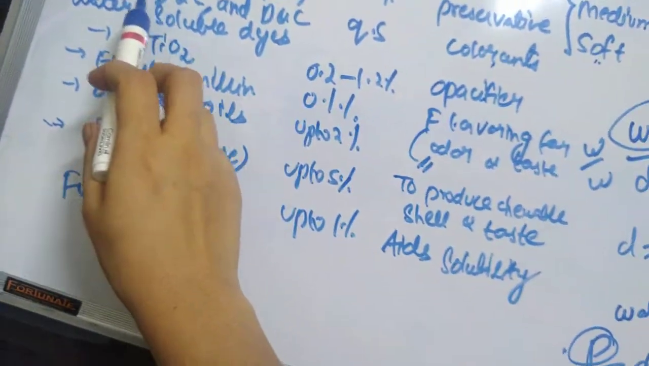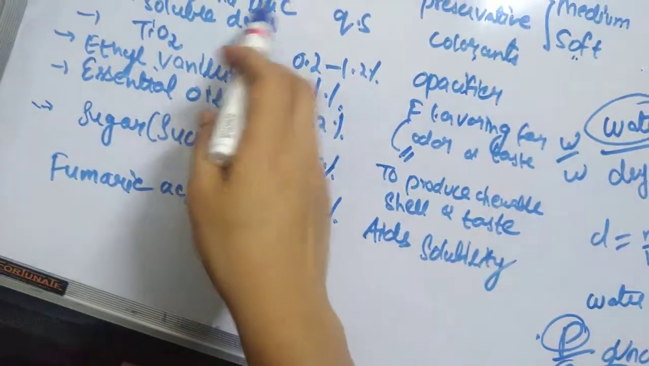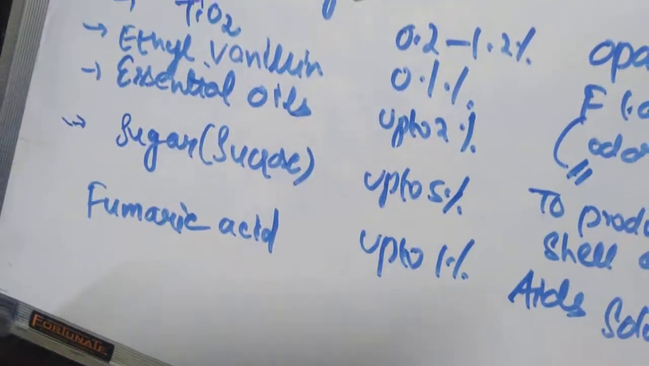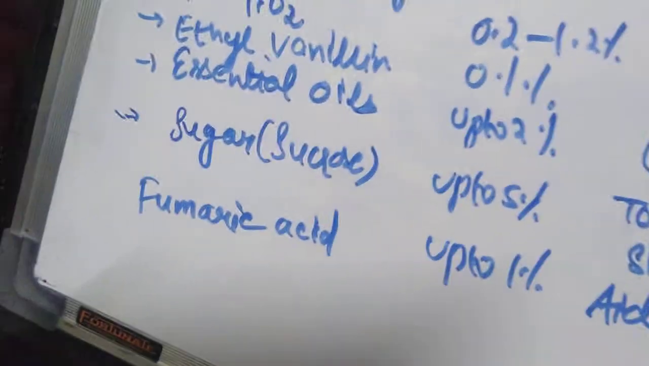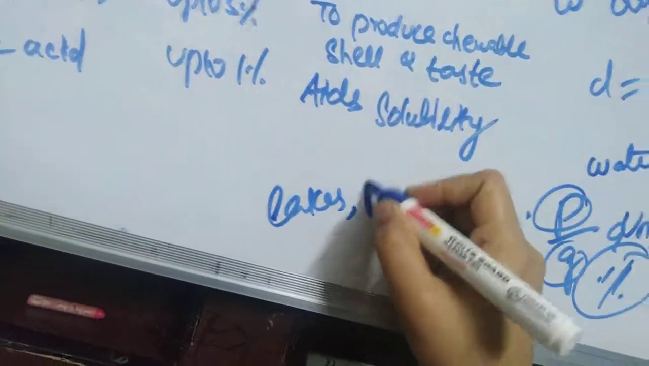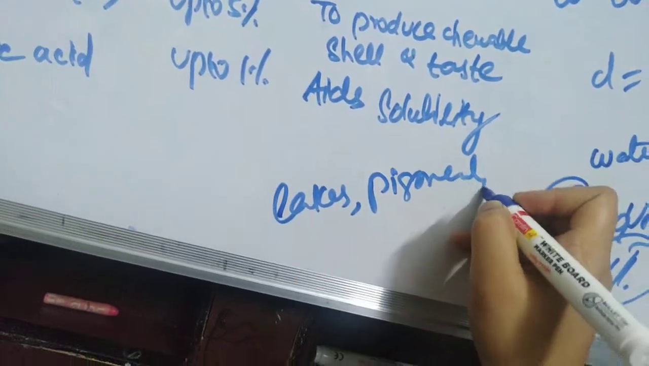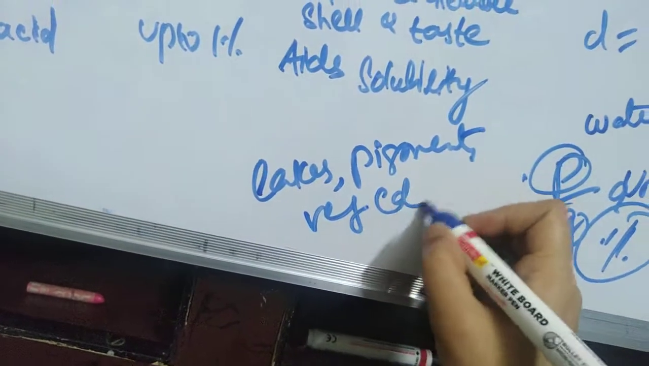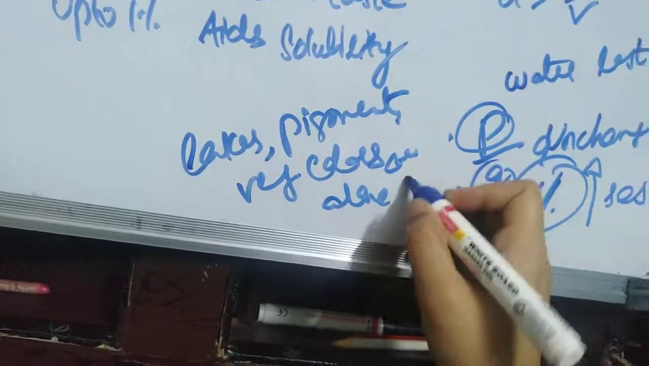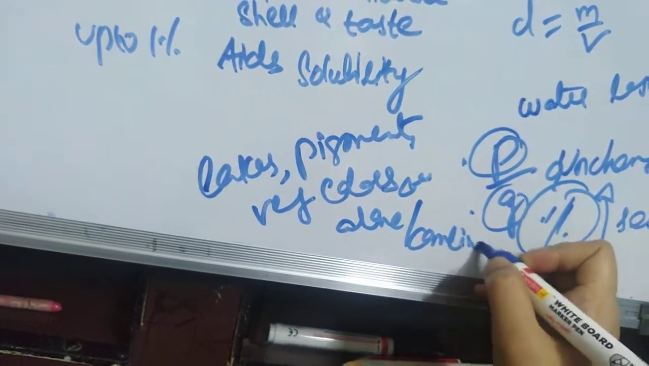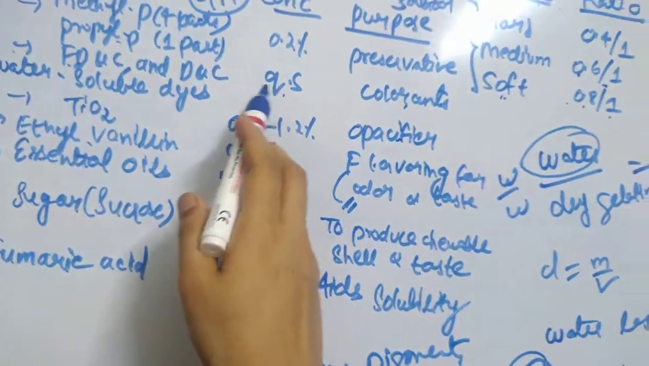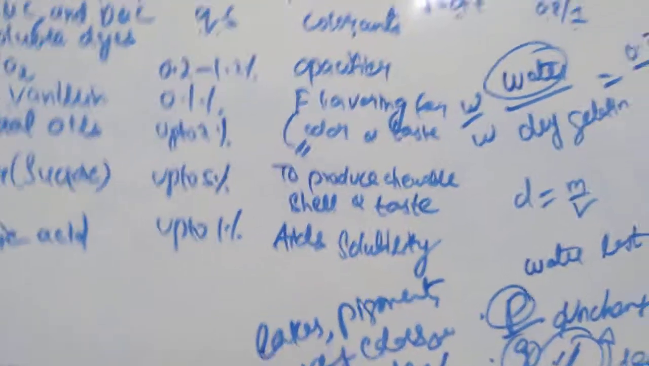Then your FD&C, that is food, drugs and cosmetics dyes, and D&C dyes. Apart from that, your lakes, pigments, vegetable colors. These can be used alone or in combination. And all of these dyes, FD&C, water soluble dyes, are used in QS, meaning quantity sufficient, and they act as colorants.